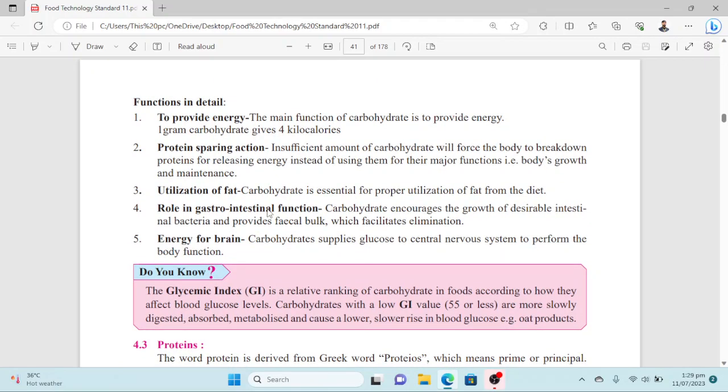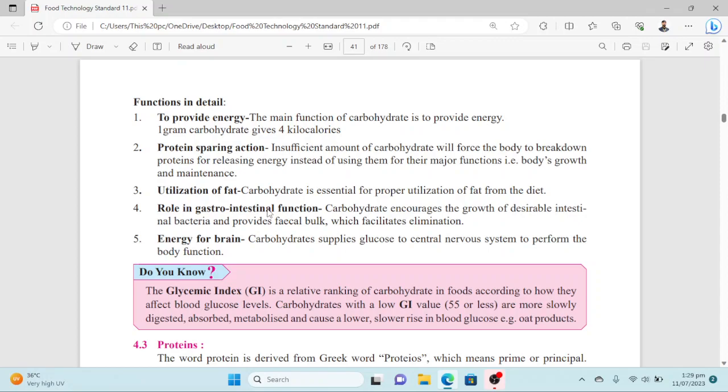The first function of carbohydrate in the body is to provide energy. The main function of carbohydrate is to provide energy. 1 gram of carbohydrate gives 4 kilocalories, and this is the primary energy provider in the body. That's why we eat bread, rice, and fruits and vegetables. Second, protein sparing action.